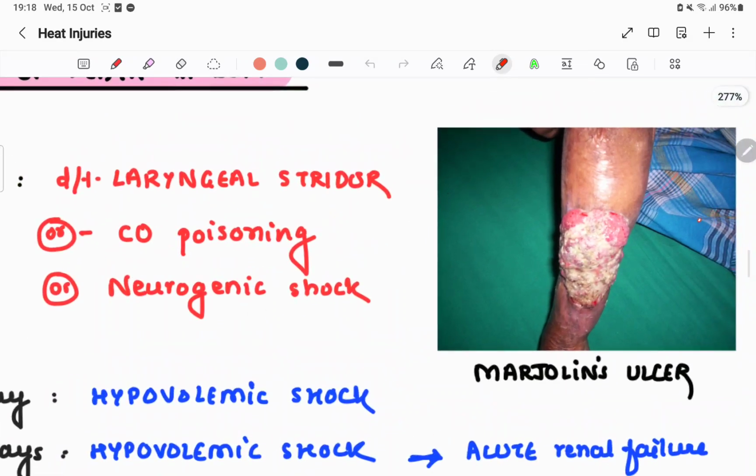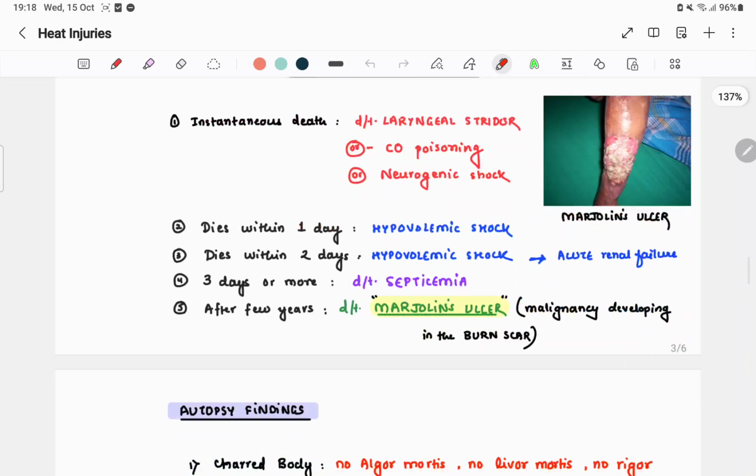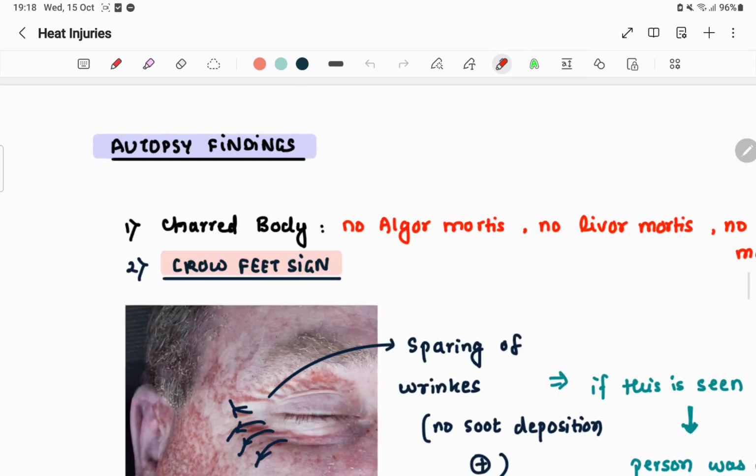Look at this. This is irregular looking. It's a malignancy for sure. It's a spot diagnosis: Marjolin's ulcer. If the patient has a history of burns and this type of picture, then obviously it's Marjolin's ulcer. There's no differential diagnosis.